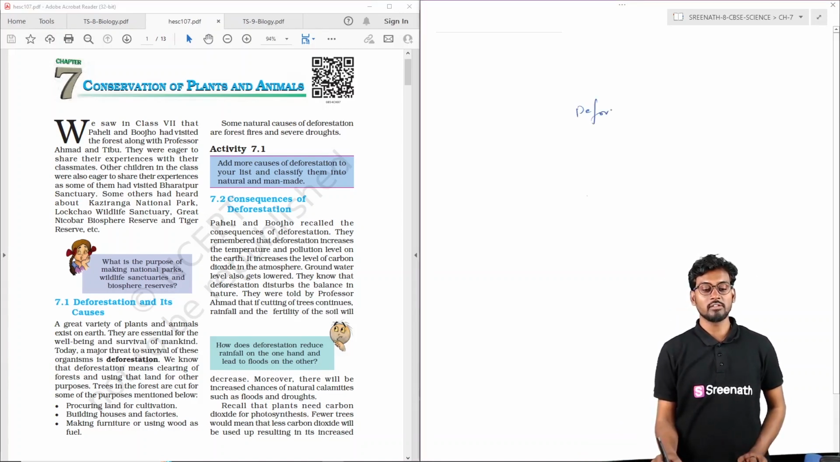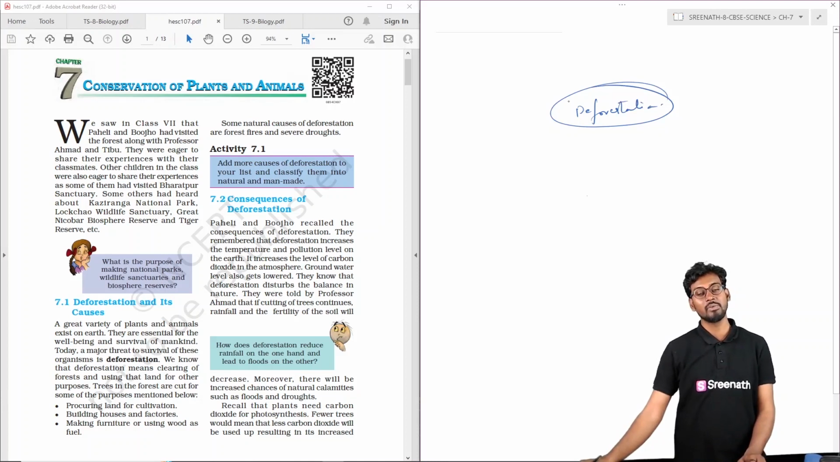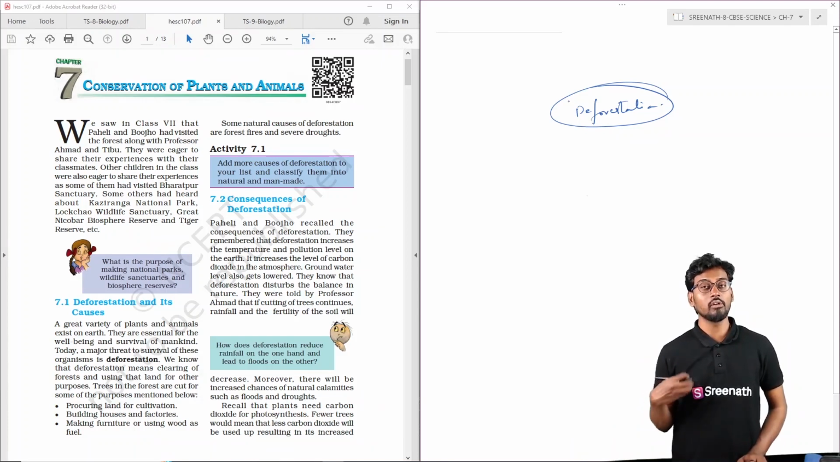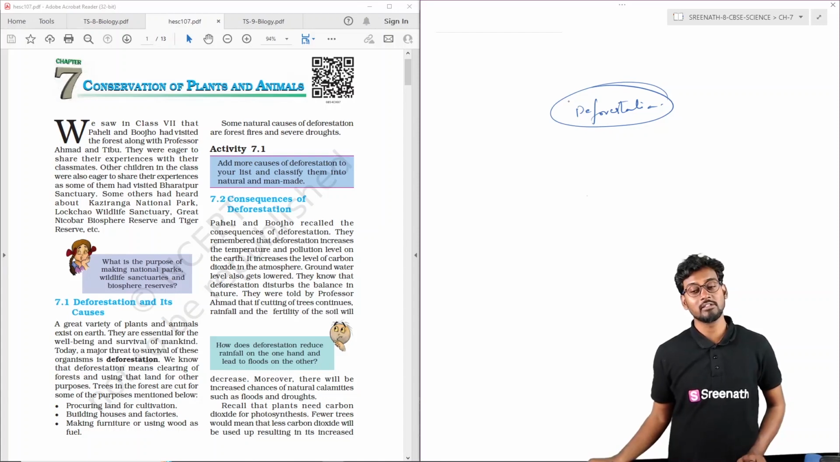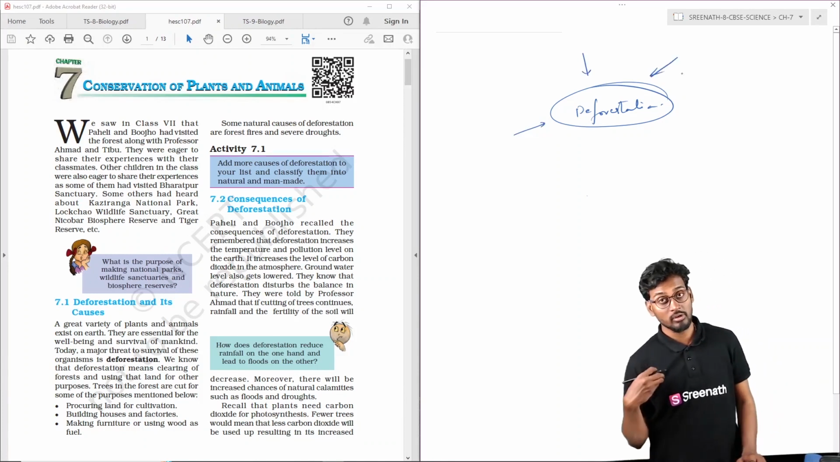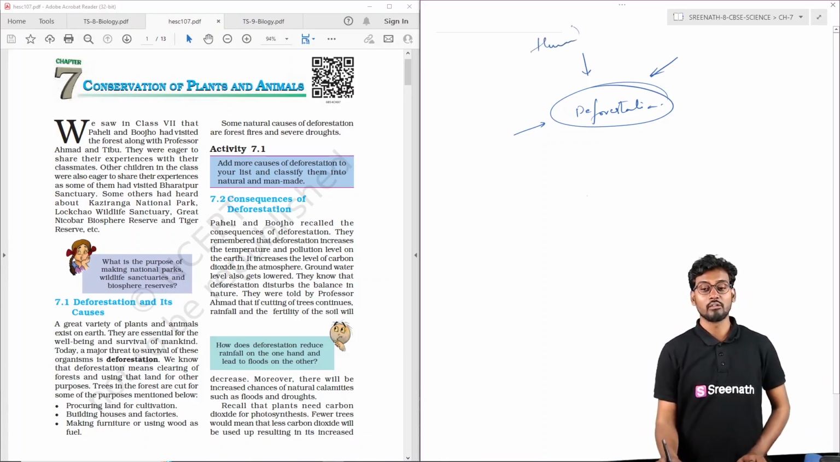So what is deforestation? Deforestation is the process of removal of the forest cover from the surface of the earth. Completely clearing the forest is called deforestation. What are the things which are forcing deforestation to take place? That is human activity. Generally the human activities present in different forms are the ones which are leading to deforestation.